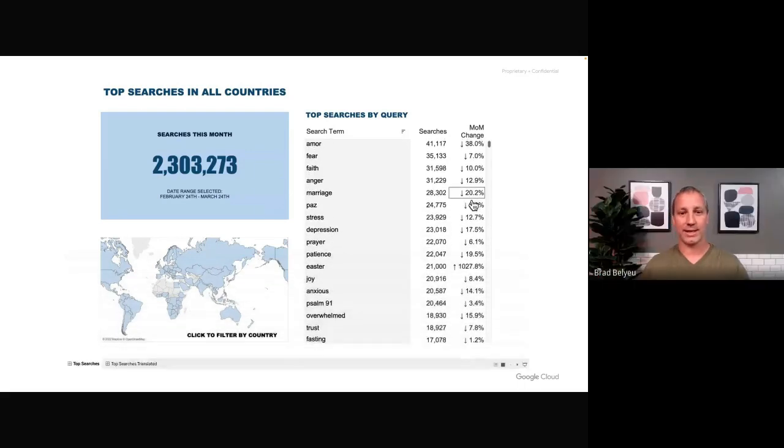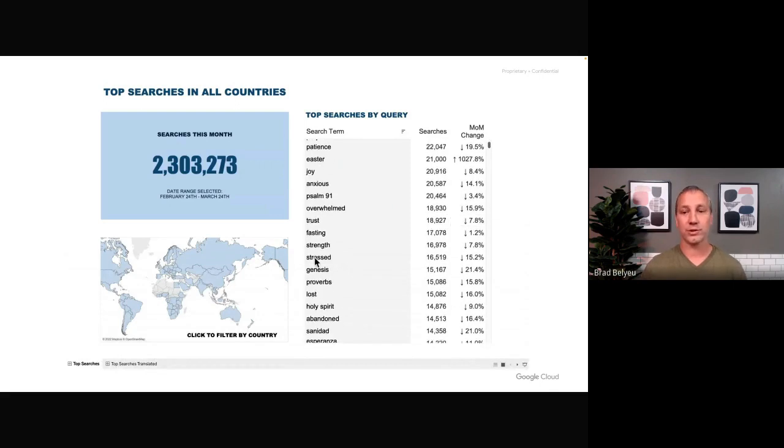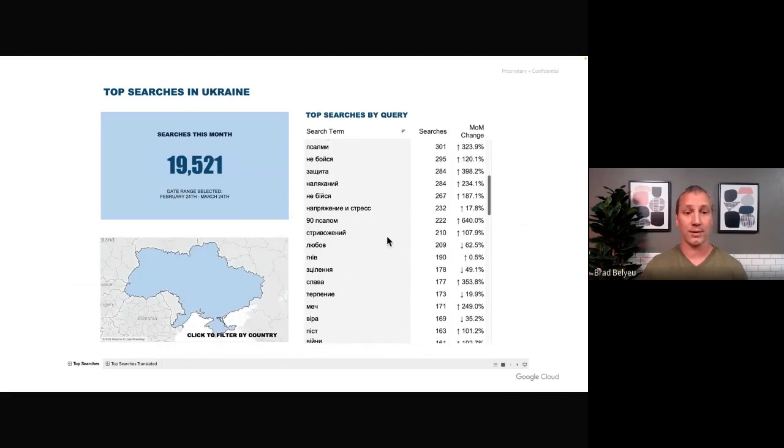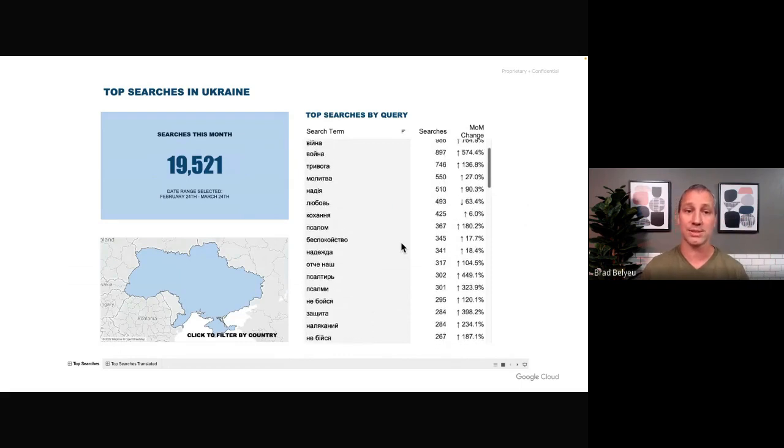Yeah, what we're looking at here in the initial dashboard is, around the world, all the countries' top 100 search terms in each country where that country had at least 50 searches during this time frame. This time frame was the first month of the war in Ukraine. So when we click on Ukraine, then we can see search terms in this region specifically.